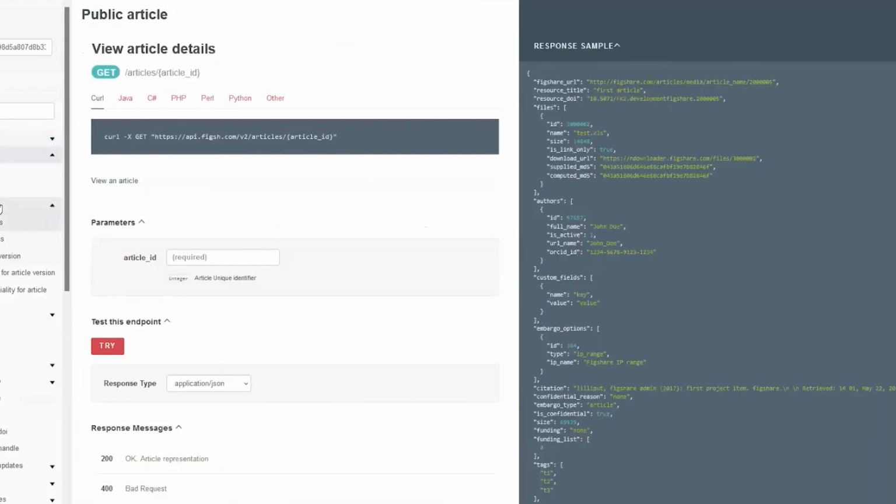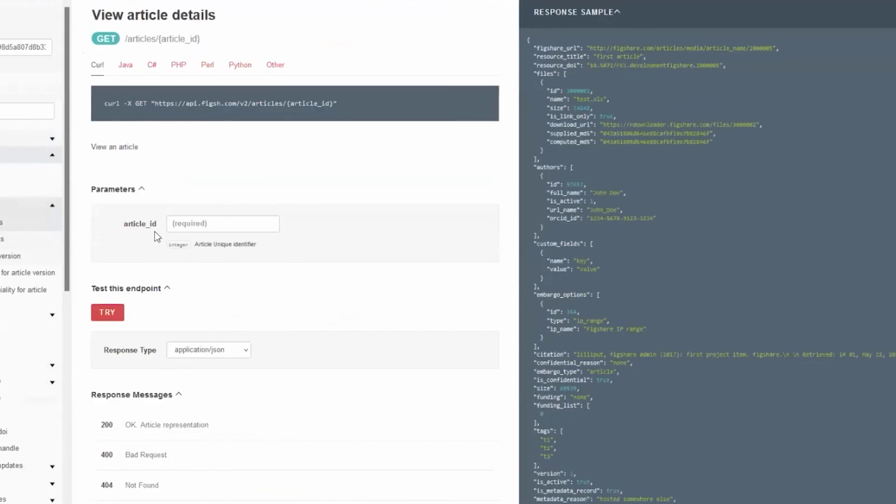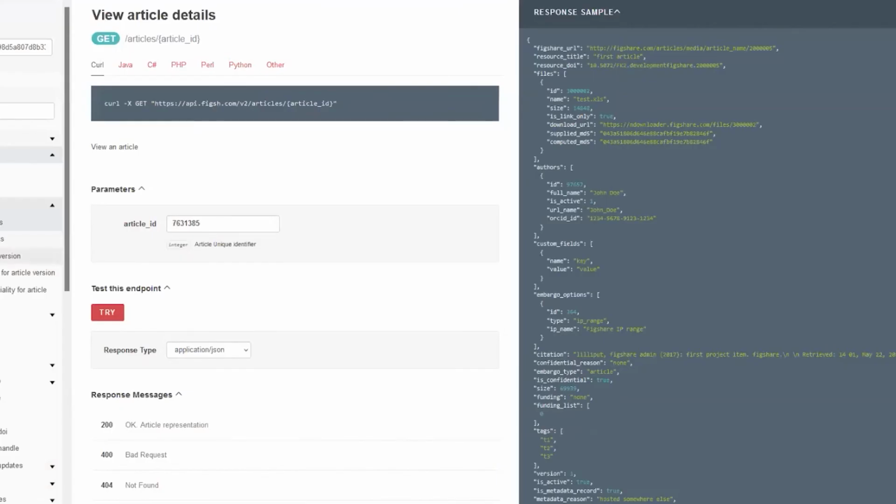So, in public articles on the left, view article details, I can just paste that ID in here. And this will show me all of the metadata for that record. I can copy and download this. It's in a JSON format. I can see how big the files are. I can get the download URL for the files. So all of this information is at hand.